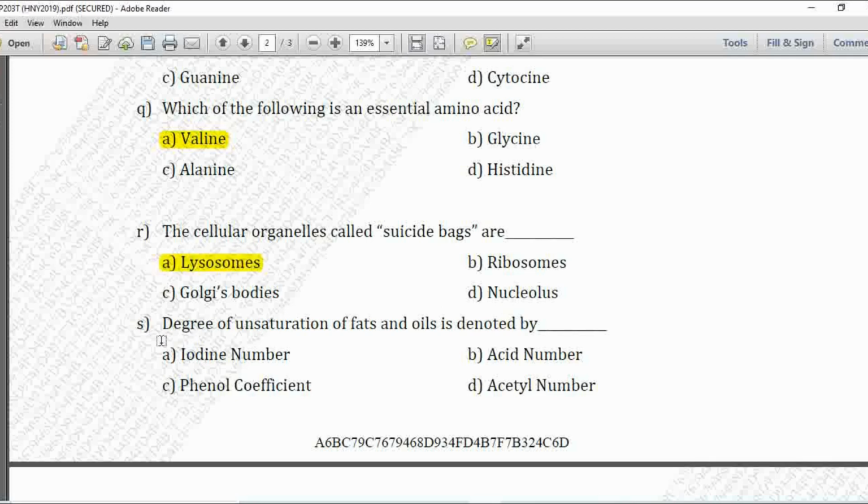Next MCQ, degree of unsaturation of fats and oils is denoted by option A is iodine number, B is acid number, C is phenol coefficient, and D is acetyl number. This MCQ is also repeated over here from summer exam 2018, and the option is A, iodine number is correct.